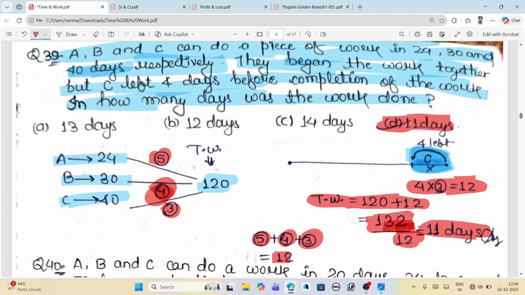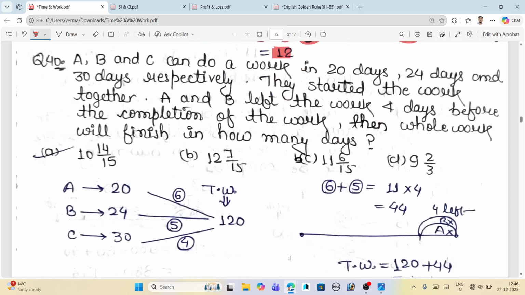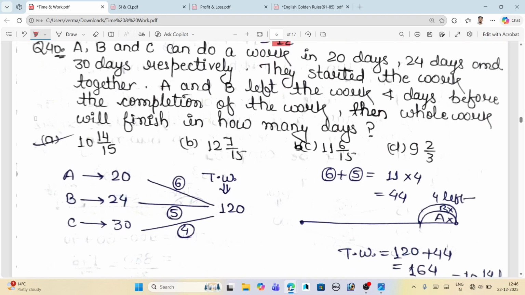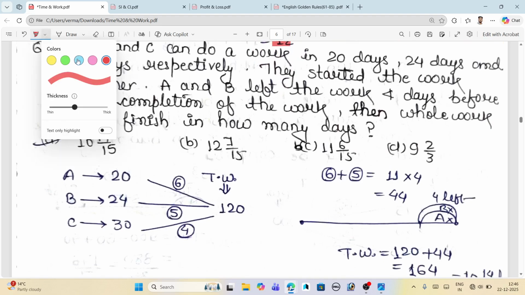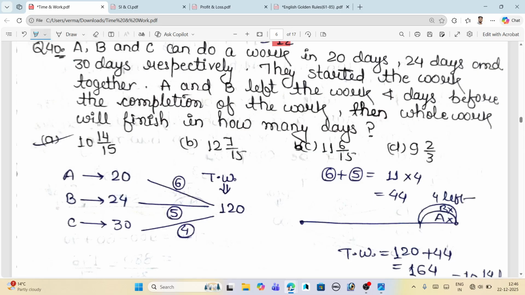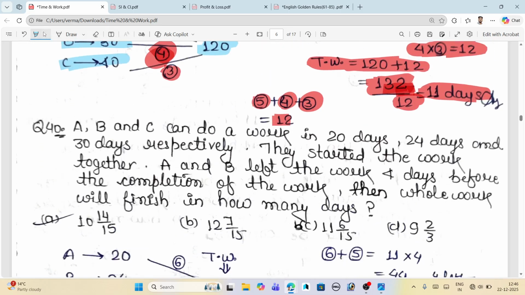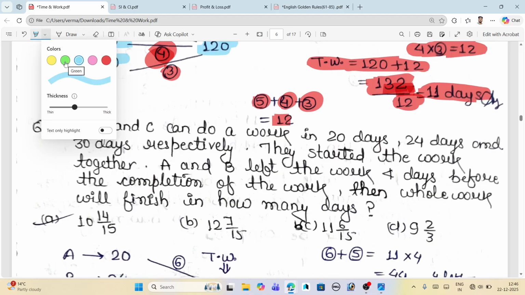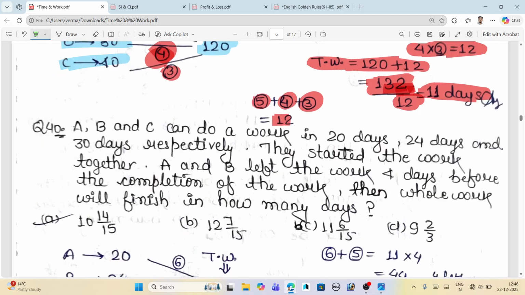Okay, moving on to the other question. Just see here: A, B, C can do a work in 20 days, 24 days, and 30 days respectively.